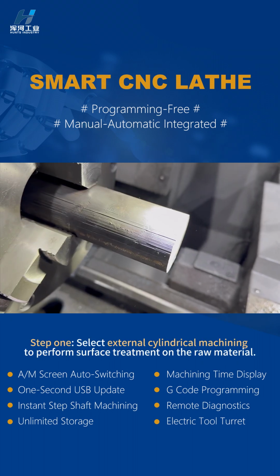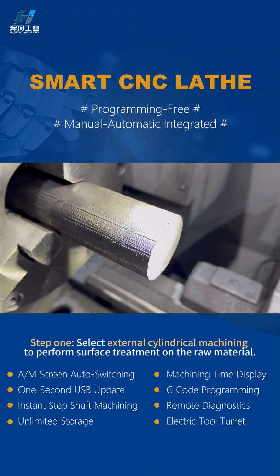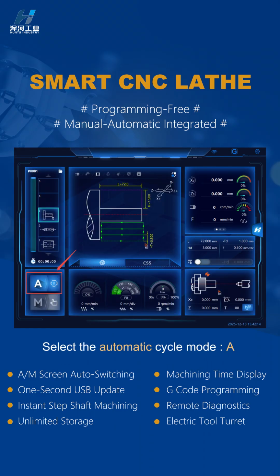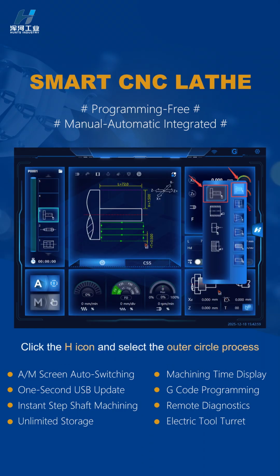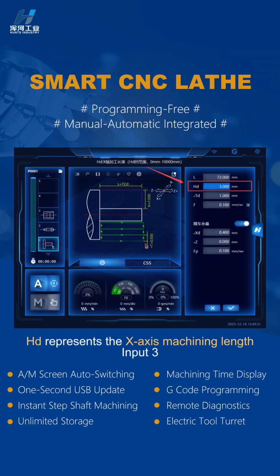Step 1. Select external cylindrical machining to perform surface treatment on the raw material. Select the automatic cycling mode. A. Click the H icon and select the outer circle process. L represents the Z-axis machining length, input 72. HD represents the X-axis machining length, input 3.